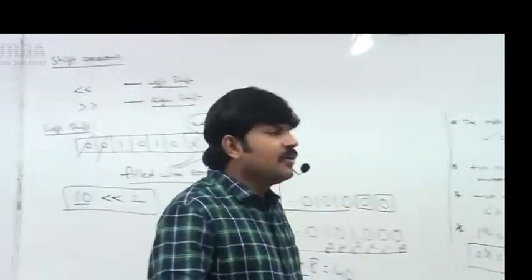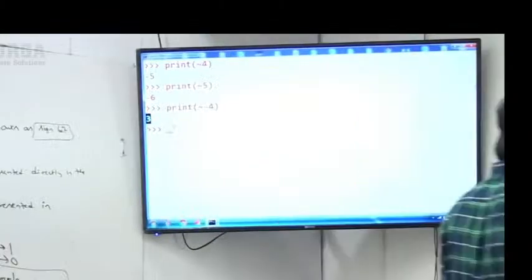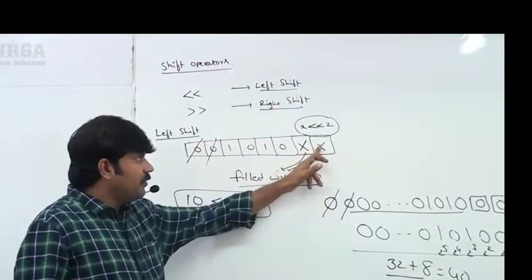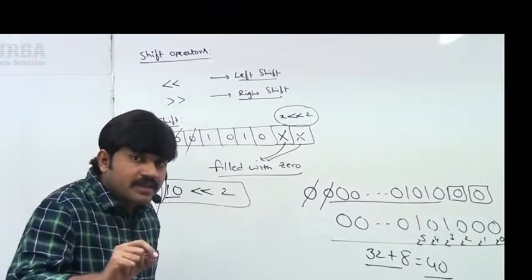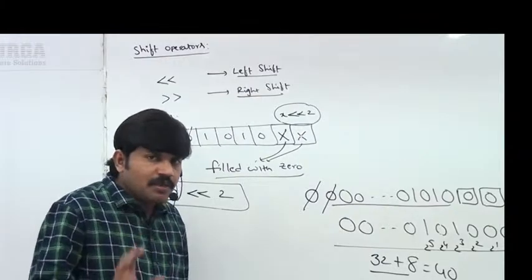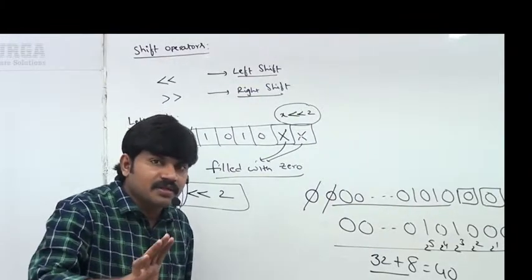Let me cross check. Have a look once. Here I am taking 10 left shift 2. Then what is the answer we are going to get? 40 itself is the answer. Everyone can hear clearly, right? 40 itself is the answer. Very simple. If we move bits to the left hand side, vacant cells will be formed on the right hand side. These vacant cells should be filled with 0 always. This type of shift operator is called left shift operator.